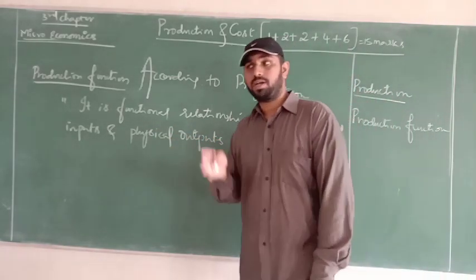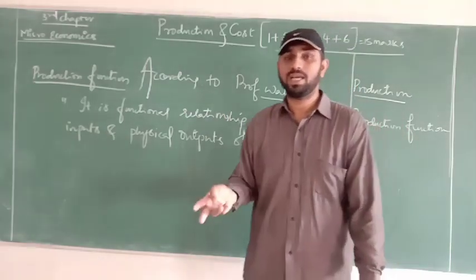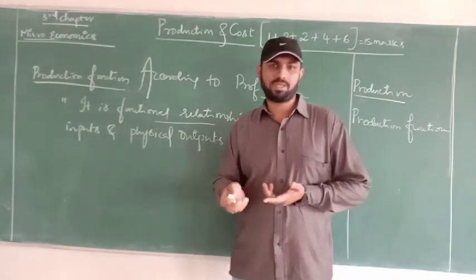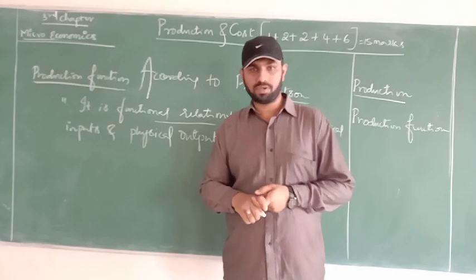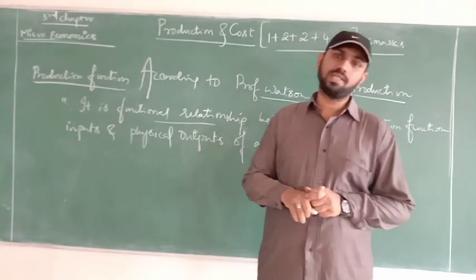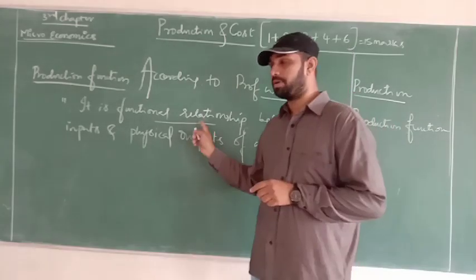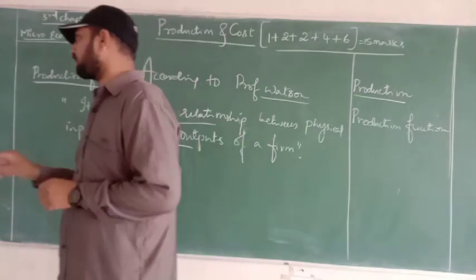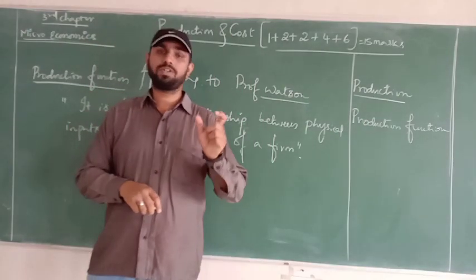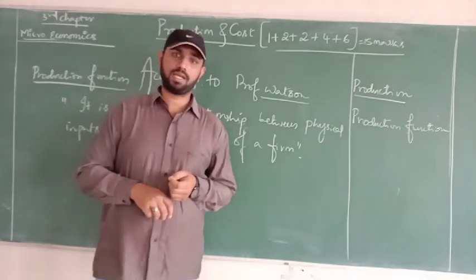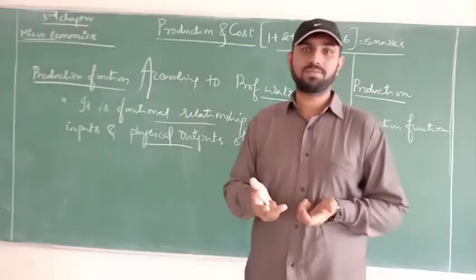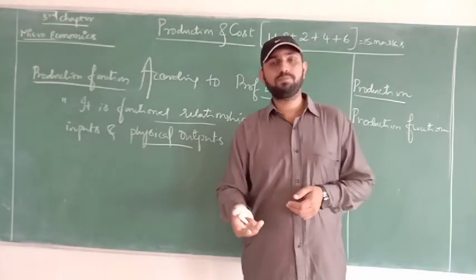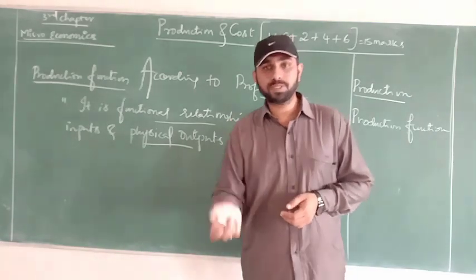And you need to understand, not simply by mugging the thing, why he has defined it this way. So the first one is about the functional relationship. What kind of functional? Is it positive or negative? Positively related or inversely related? That's the functional relationship you need to understand between physical inputs and physical outputs. The word physical stands for what can be countable, measurable. He didn't explain it as a biological difference, or emotional inputs and emotional outputs. Physical means countable, measurable, expressible.